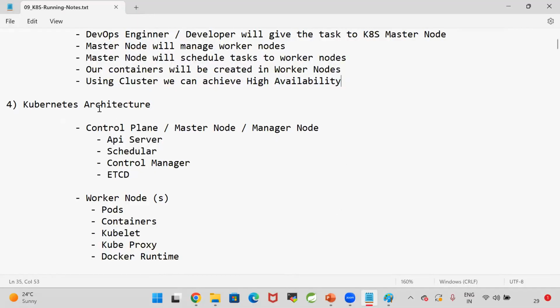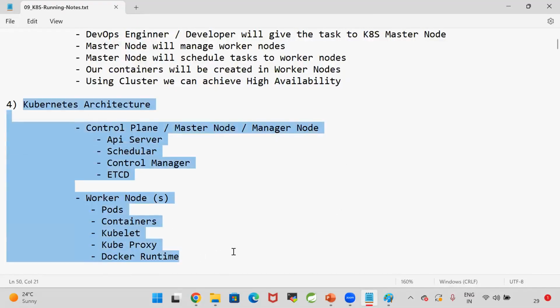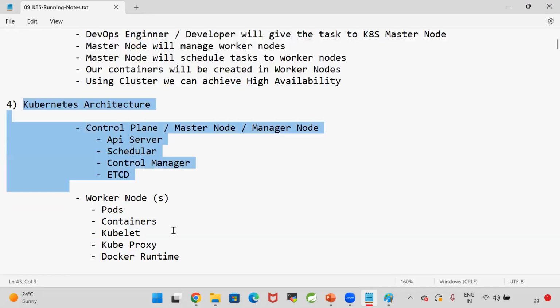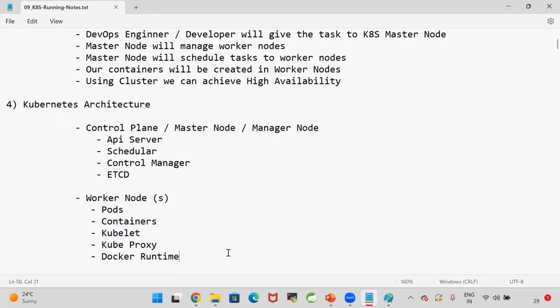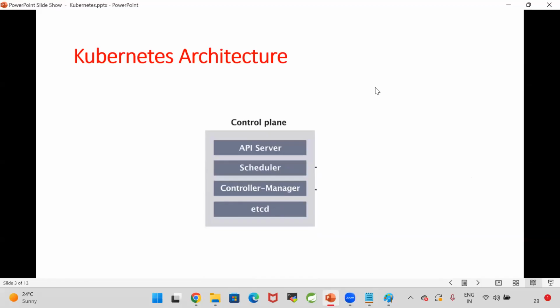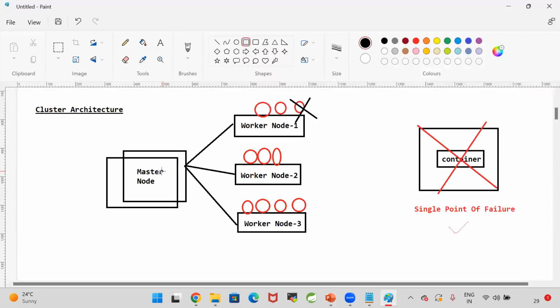Okay. Now, let's understand what our Kubernetes architecture is. Guys, understanding Kubernetes architecture is very, very important. If you see the Kubernetes architecture diagram, you can see that there is a control plane available. The control plane is called the master node in Kubernetes.